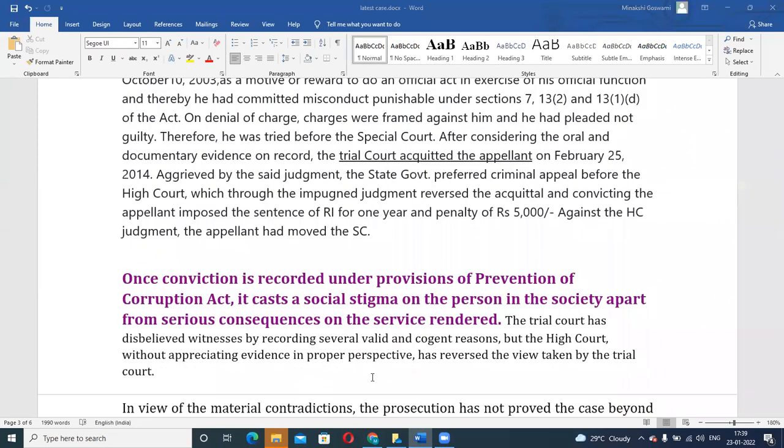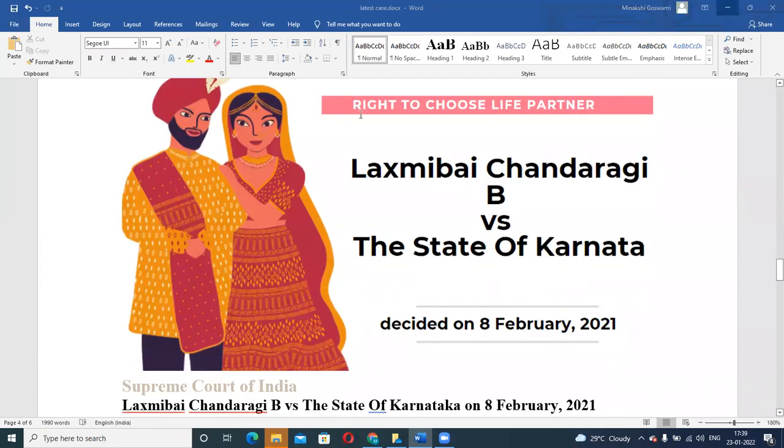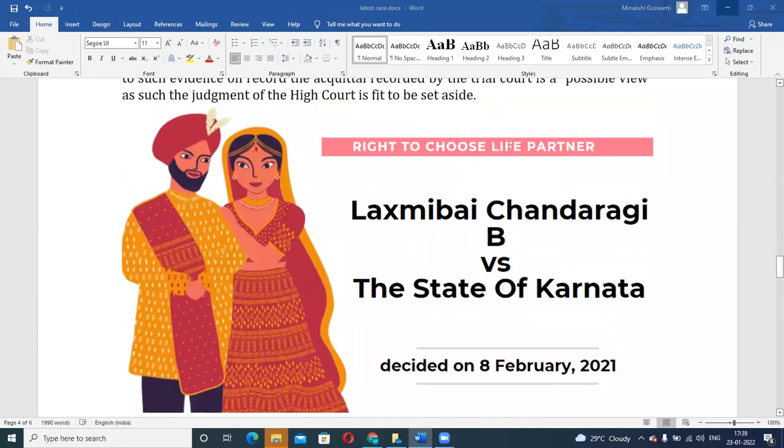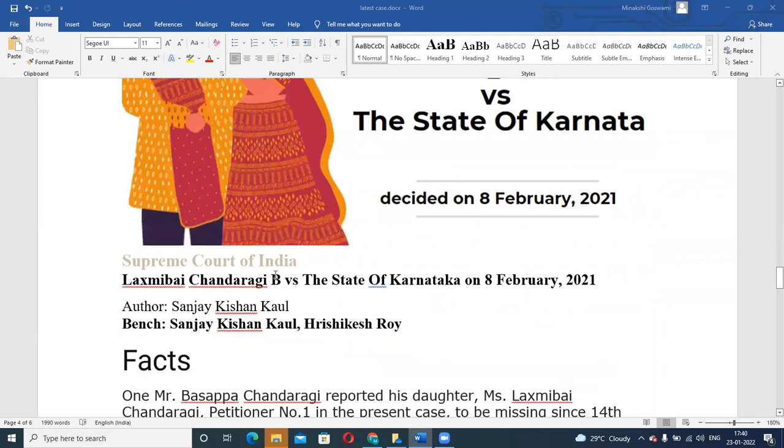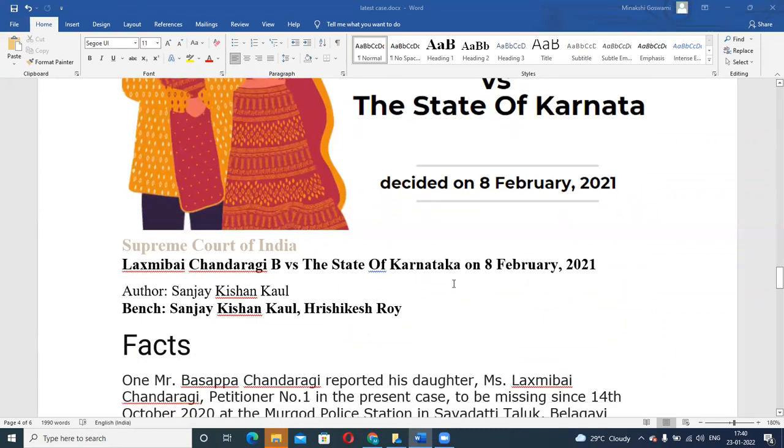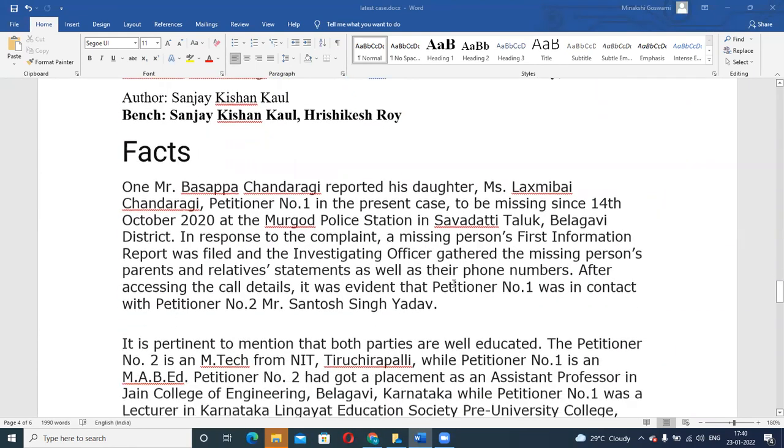So let's discuss something else, which is relating to the right to choose a life partner. Okay, this is an interesting case that we will see. This again is of 2021 only, Lakshmi Bai versus State of Karnataka. This was also filed in the Supreme Court of India as a writ petition.